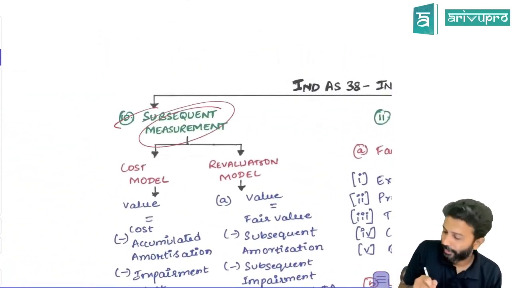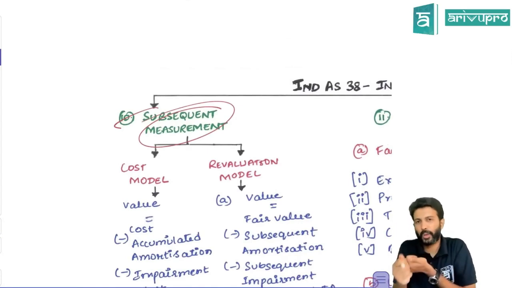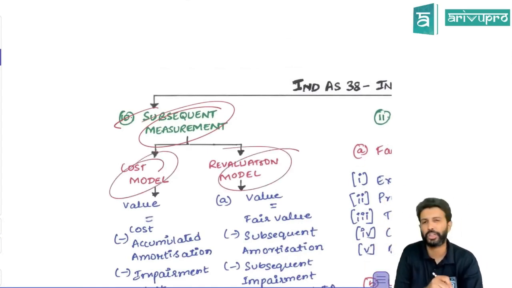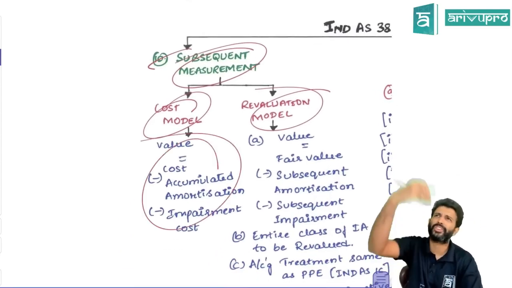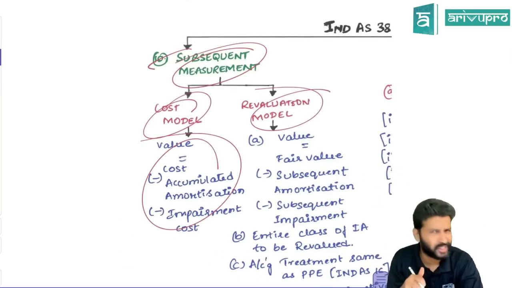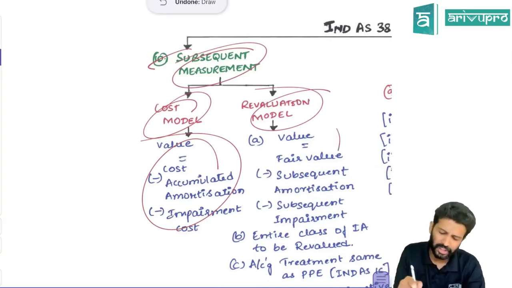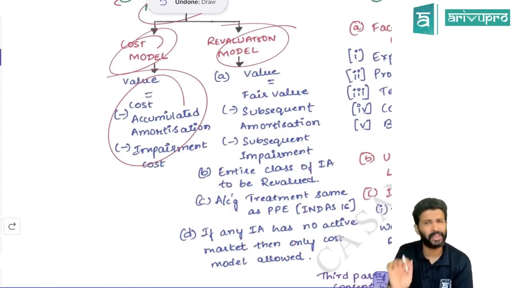All right. Subsequently, same like the PPE model, initially you have to follow it at cost. Subsequently, at year end or subsequent year ends, you can either go for cost model or revaluation model. Cost model means simply take the carrying amount of the asset, go on reducing depreciation. For intangible asset, it is amortization, and if there is any impairment loss, reduce. That is your cost model. Revaluation model means to show the asset at fair value. All the rules of revaluation are the same, nothing new.